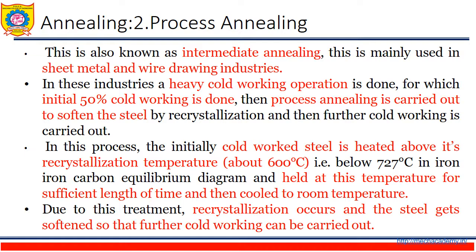In this process, the initially cold worked steel is heated above its recrystallization temperature, that is about 600 degrees Celsius, which is below 727 degrees Celsius in the iron carbide equilibrium diagram, held at this temperature for a sufficient length of time and then cooled to room temperature. Due to this treatment, recrystallization occurs and the steel gets softened so that further cold working of steel can be carried out.